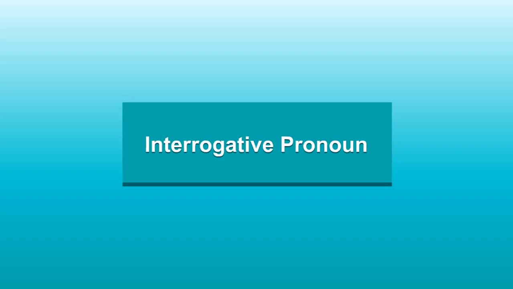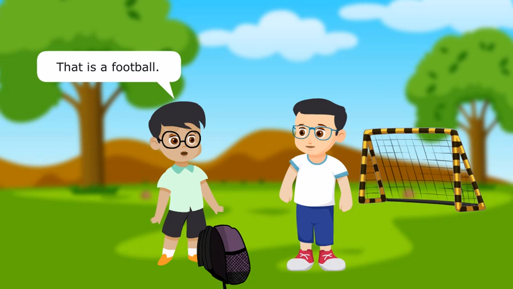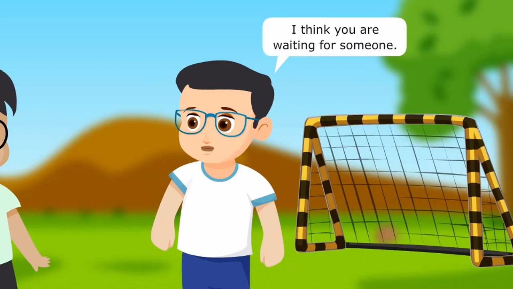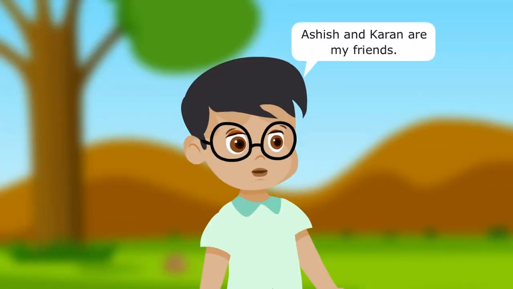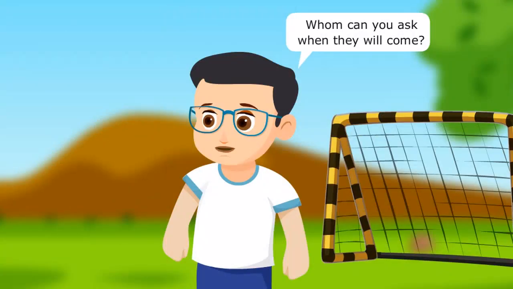Interrogative pronoun. What is that in your bag? That is a football. Whose is it? It is Karan's. I think you are waiting for someone. Yes, I'm waiting for my friends. Who are they? Ashish and Karan are my friends. They are both late today. Whom can we ask when they will come?